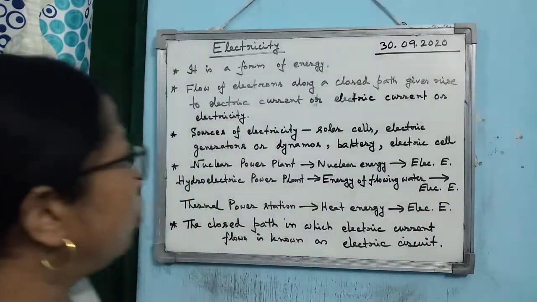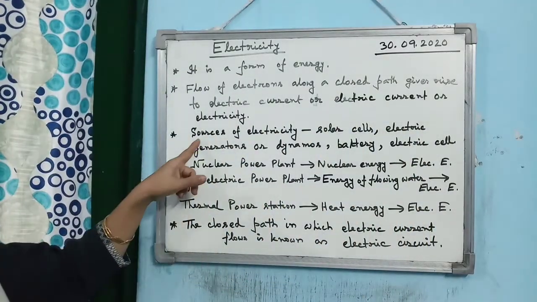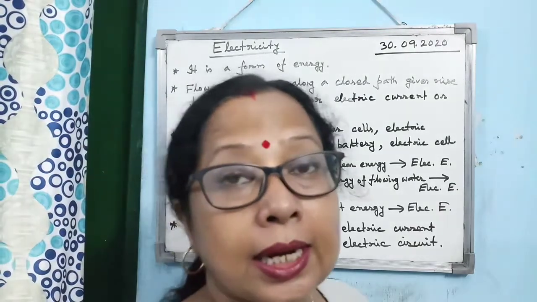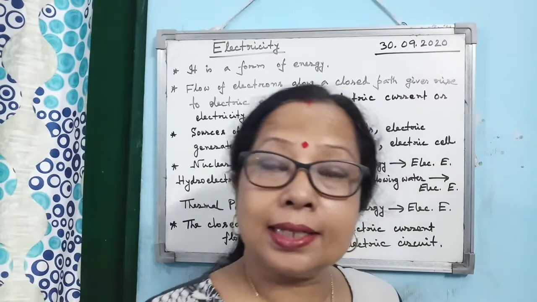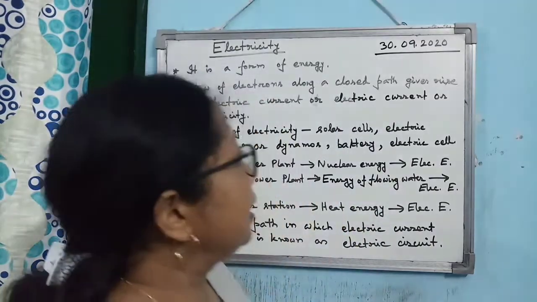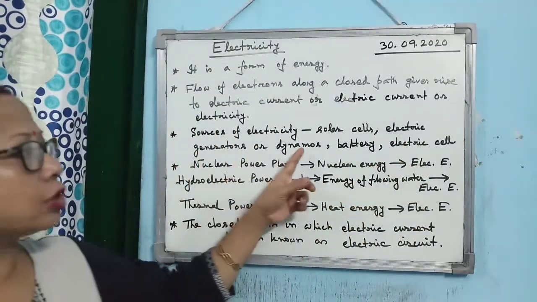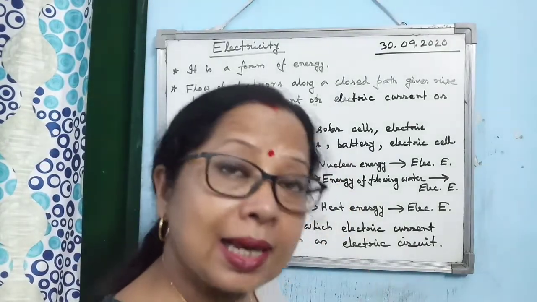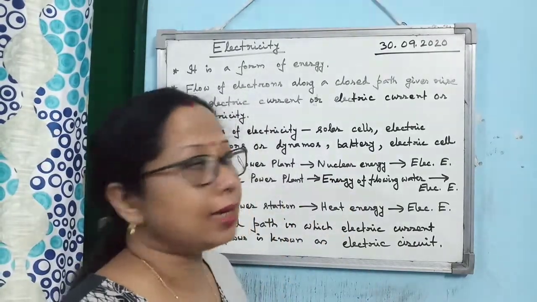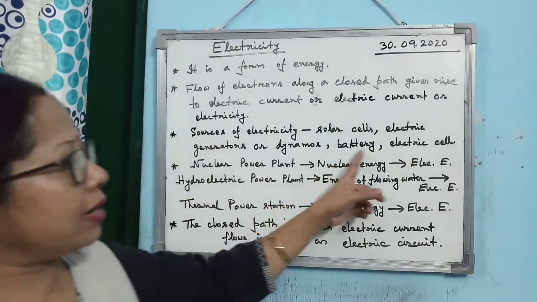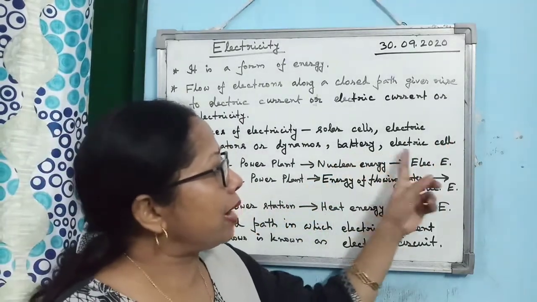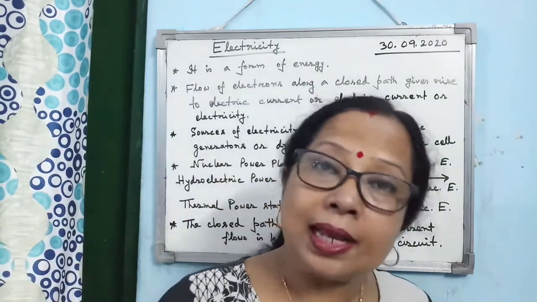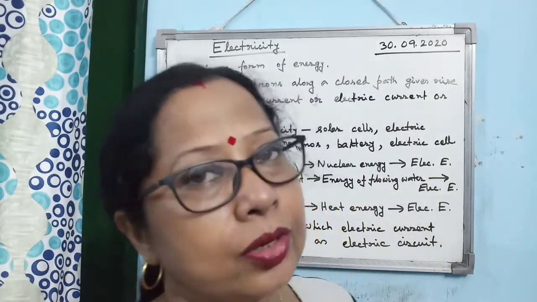Now if you consider the different sources of electricity: solar cell, which converts solar energy into electrical energy; then electric generators or dynamos, which convert mechanical energy into electrical energy. Then there are battery and electric cell. What do they do? They convert chemical energy into electrical energy.